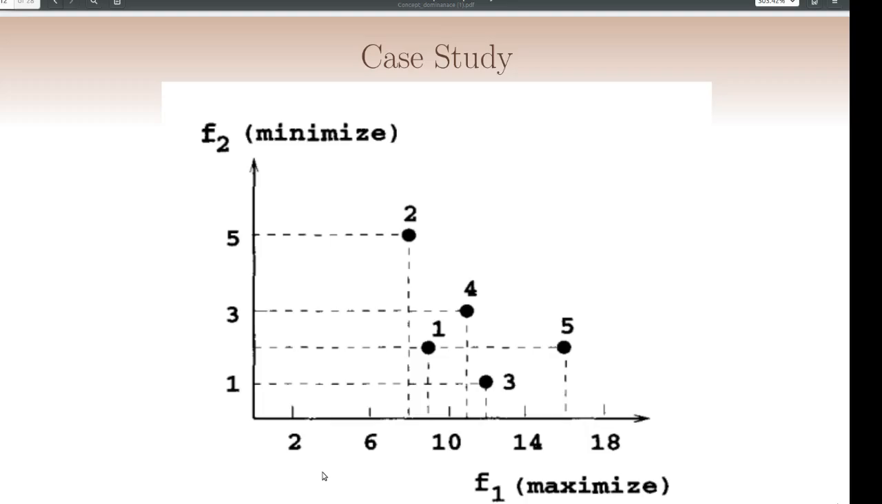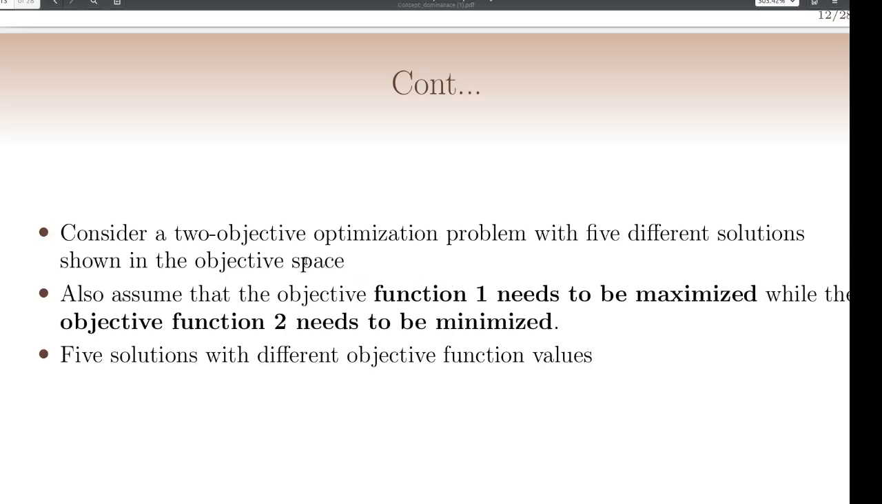We can discuss this dominance using a case study. Here you can see two objective functions, f1 and f2. f1 needs to be maximized and f2 minimized, and these two objective functions have 5 different solutions. These are given in this diagram. That is explained in this slide: a two-objective optimization problem with 5 different solutions, where objective function 1 is maximized, objective function 2 is minimized, and the 5 solutions have different objective function values.